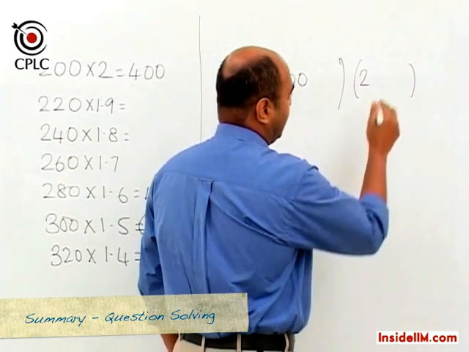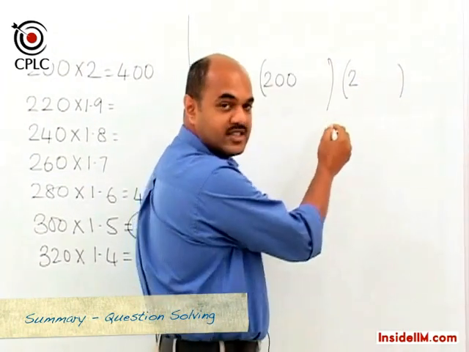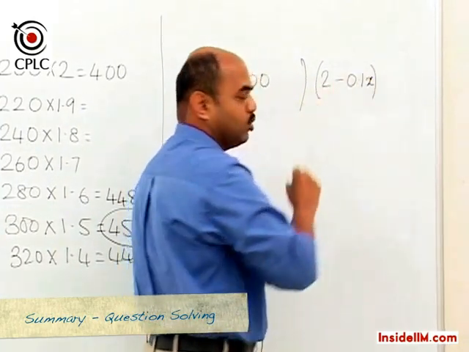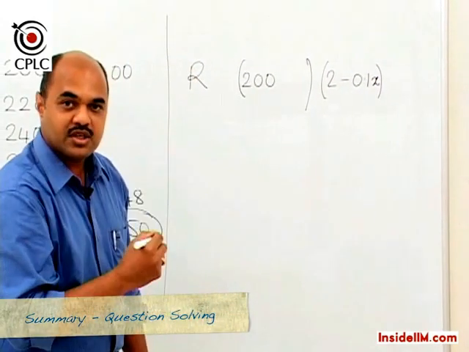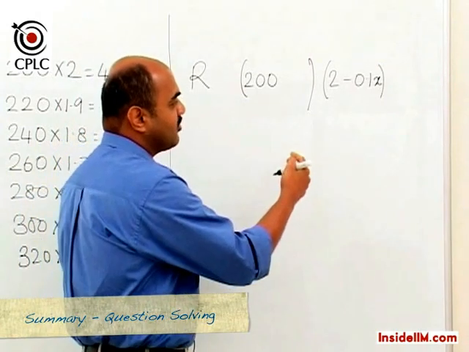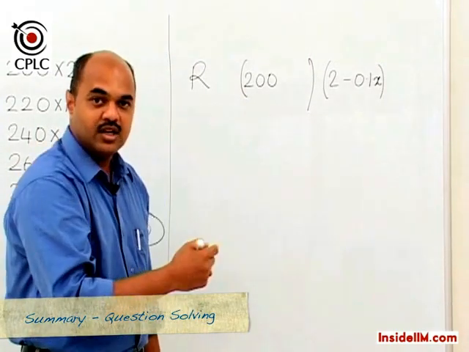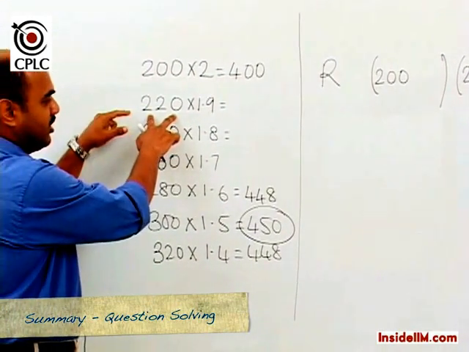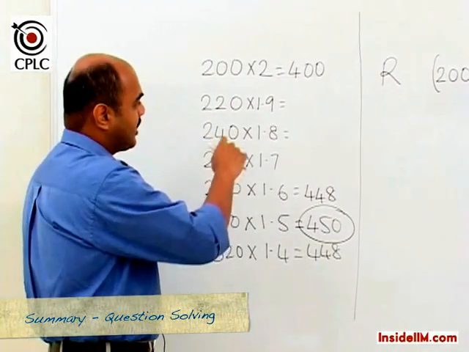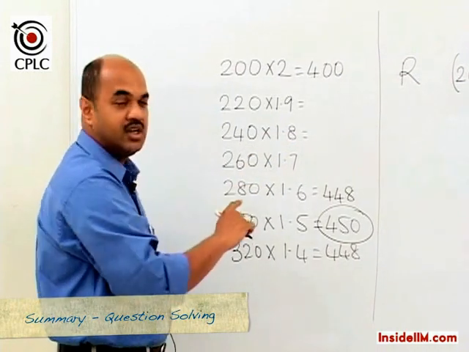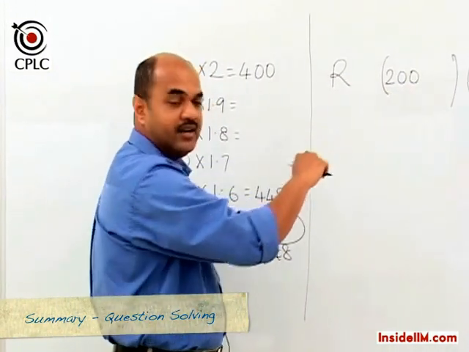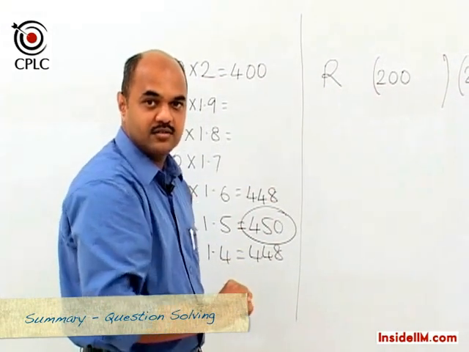So if I look at 2 as a base price, then that will go down by 0.1 into x, where x is going to be the number of lots that I am buying. So if I go back to this example, when I purchased 220 samosas, then the price went down by 10 paise for all the samosas, and that is how we would hence get 0.1x.